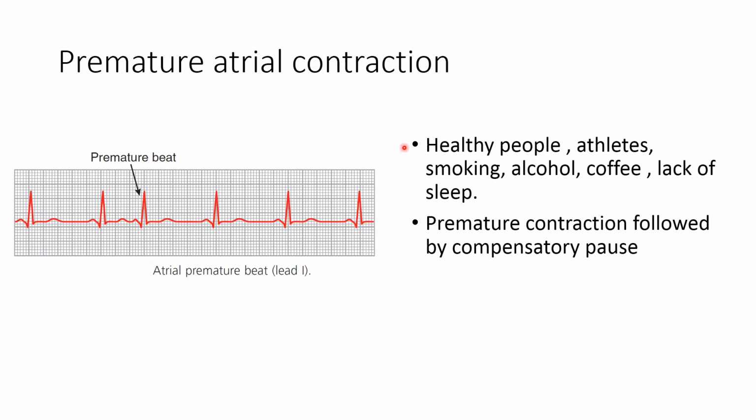Premature atrial contractions up to 2 to 4 beats per minute can be considered normal. They occur in healthy people and in athletes. Habits like smoking, alcohol, coffee, and lack of sleep are the common causes of premature atrial contraction. The premature contraction is followed by a compensatory pause because the next impulse falls in the refractory period of the heart.